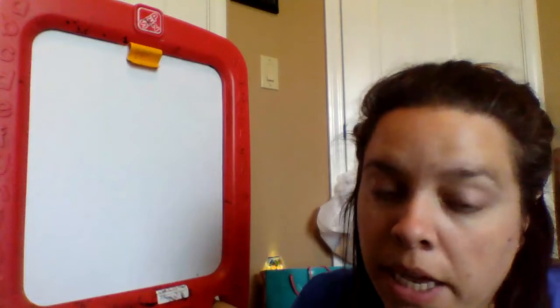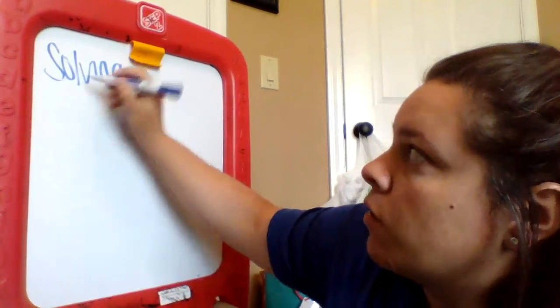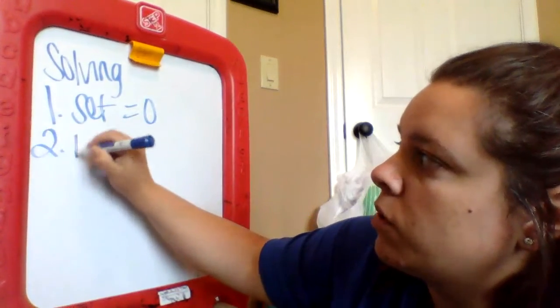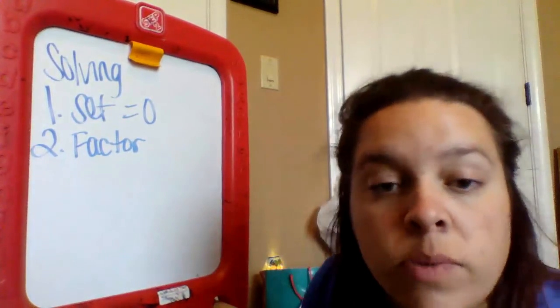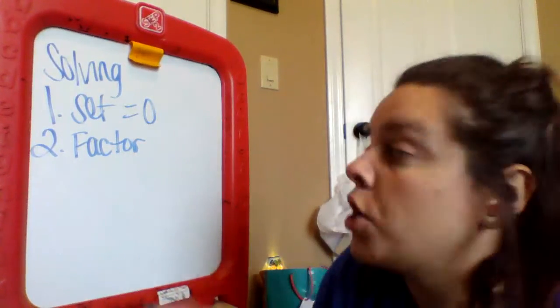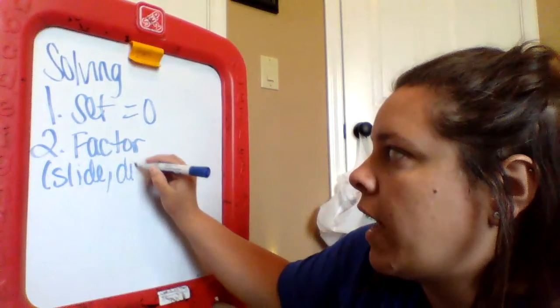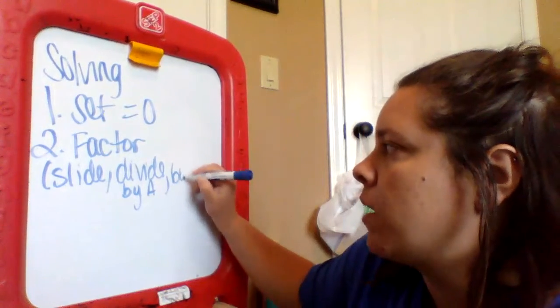So let's go through our steps again for solving. Okay. So we first have to set it equal to 0. Step 2, we're going to factor. Now, when you're factoring, this is where all the mistakes are coming from. You have to slide, divide by A, and then bottoms up.